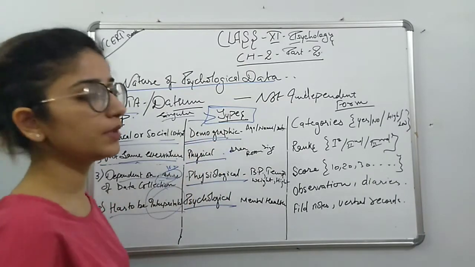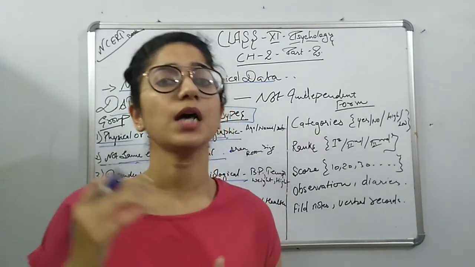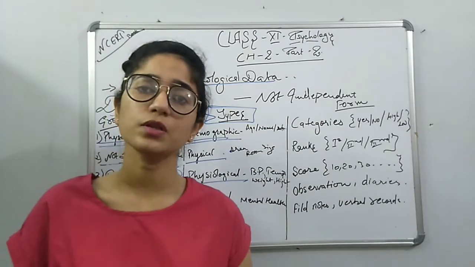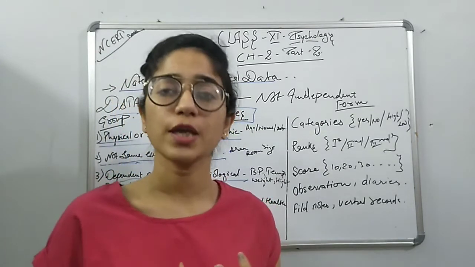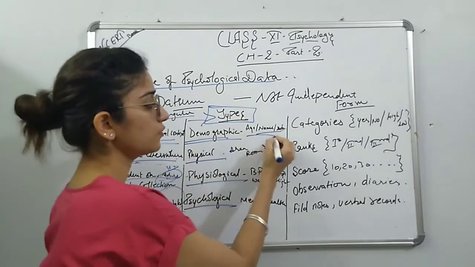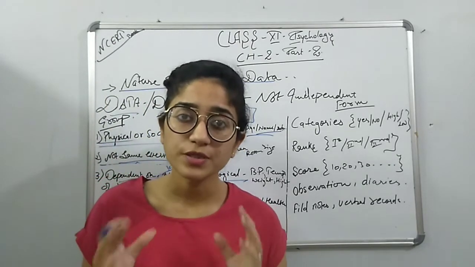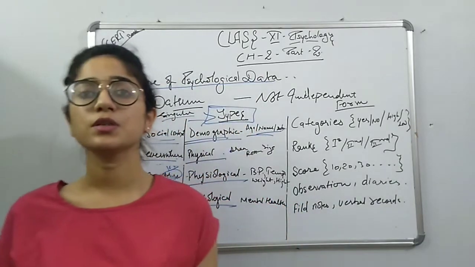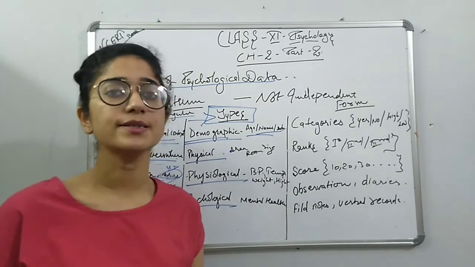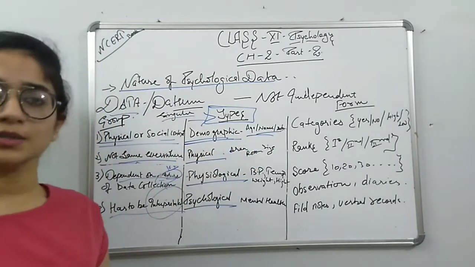Now demographical means, we are demonstrating the data, and we look at its types. We are collecting data on persons, so we need demographic information. Demographic information will be related to your age, your height, weight, or your name, address, the information about where you have been residing or staying. So all the physical information which is demonstrated at a geographical level. So the name, age, address, residence, region, caste, all those things come under the demographical type.